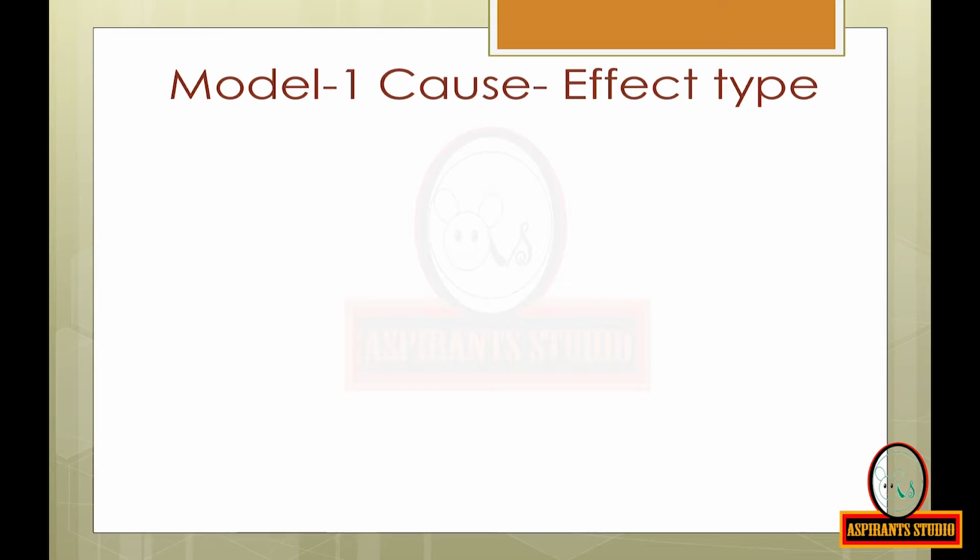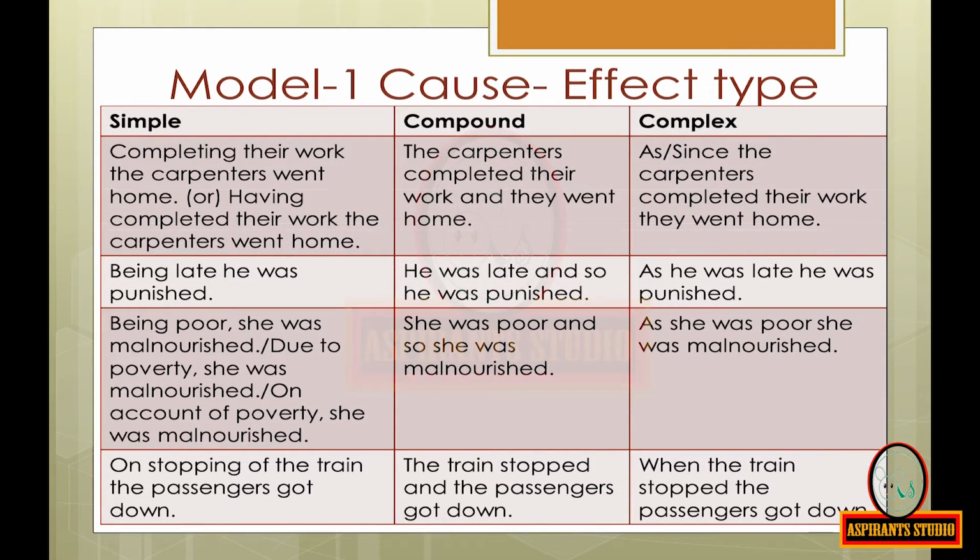Model 1, cause effect type. The first example is of a simple sentence. Completing their work, the carpenters went home. Or, having completed their work, the carpenters went home. It is converted into a compound sentence as: the carpenters completed their work and they went home.